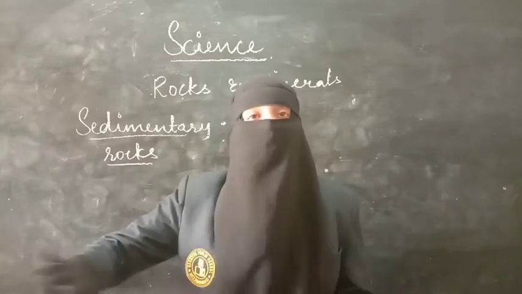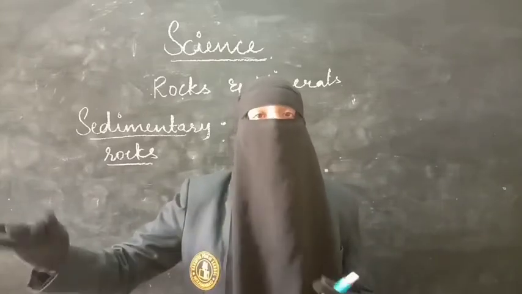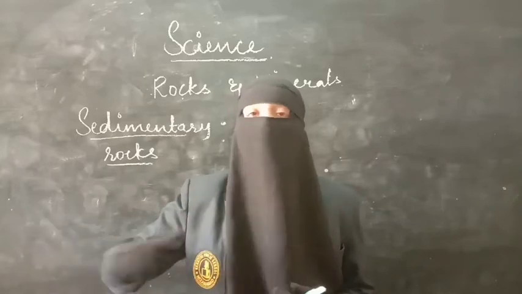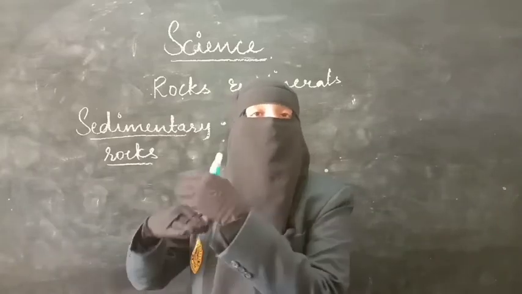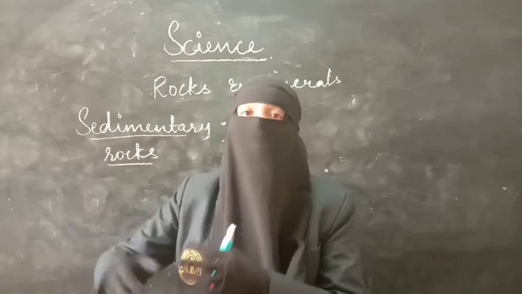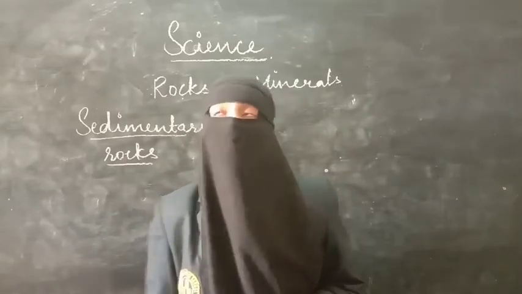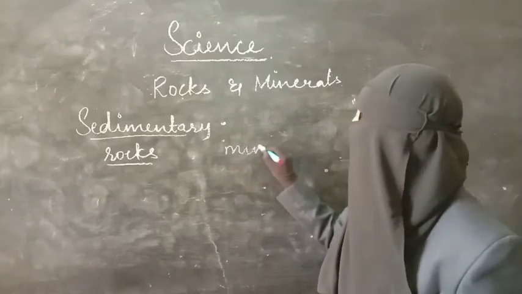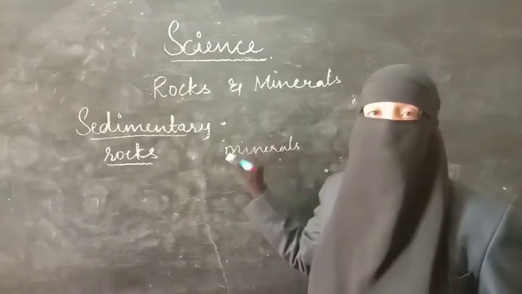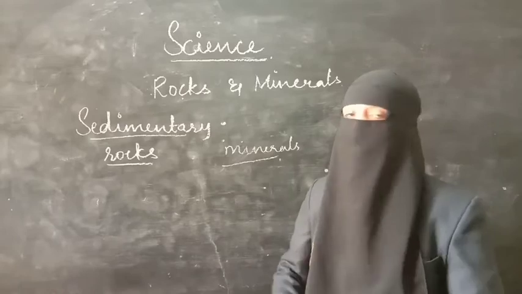All the sand from the seas and oceans will be coming towards the shore, and that will be formed as a layer. Layer by layer they are formed, they get deposited, and these get combined or fixed with each other with the help of minerals. As we know, rock is made up of minerals. Without minerals, we can't say what kind of rock it is.